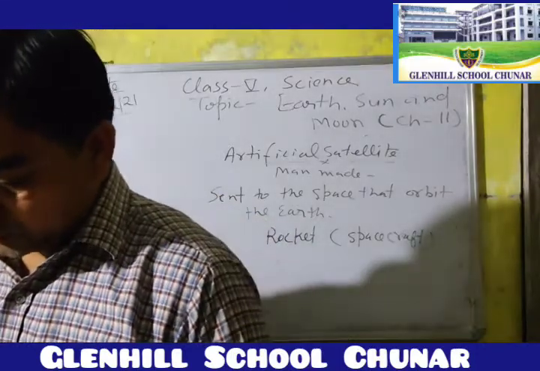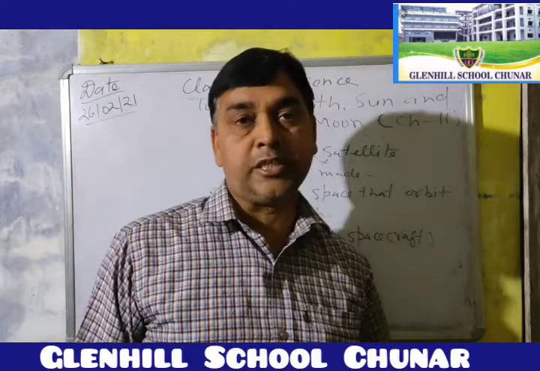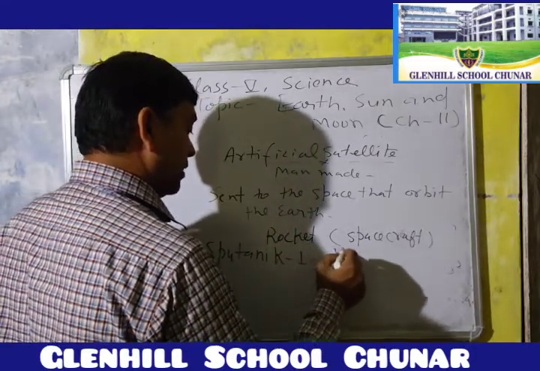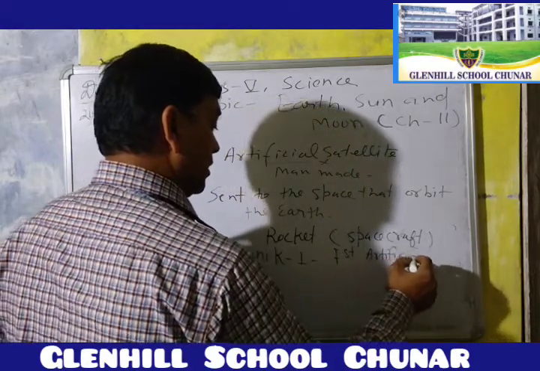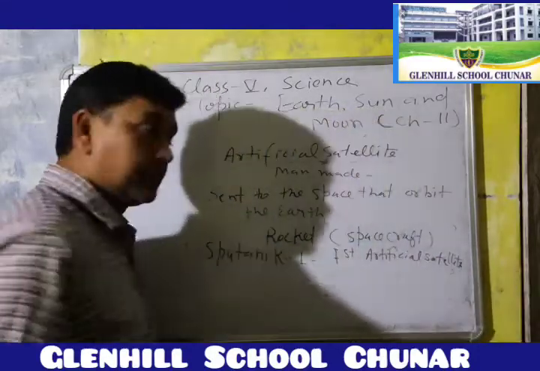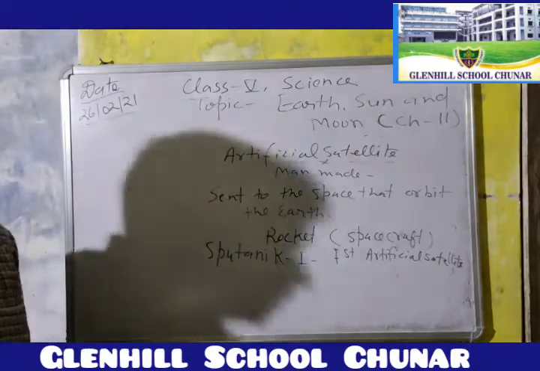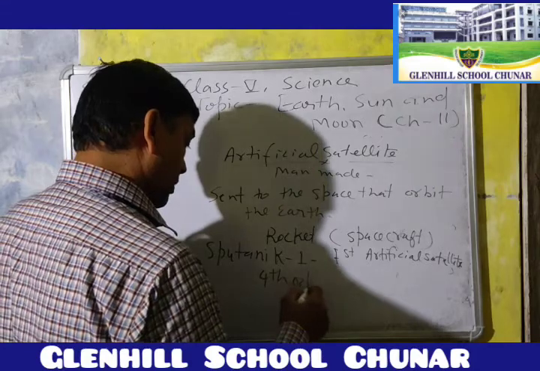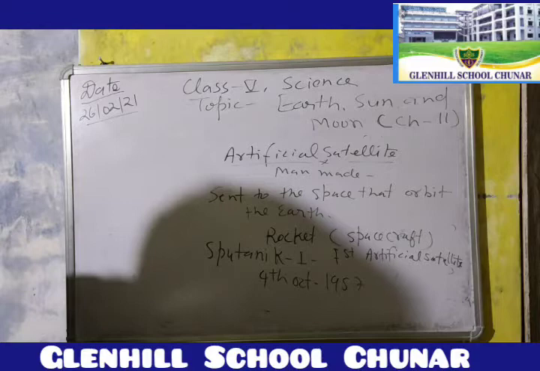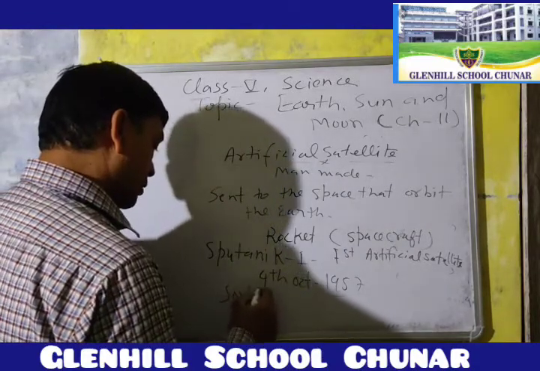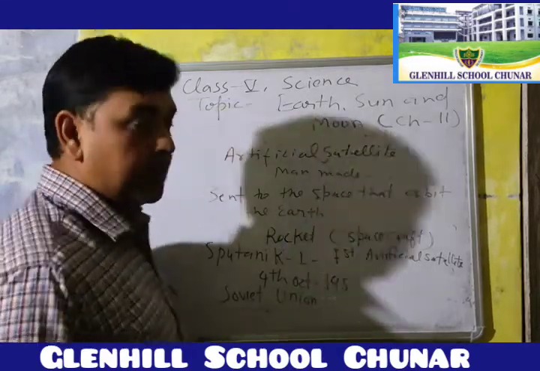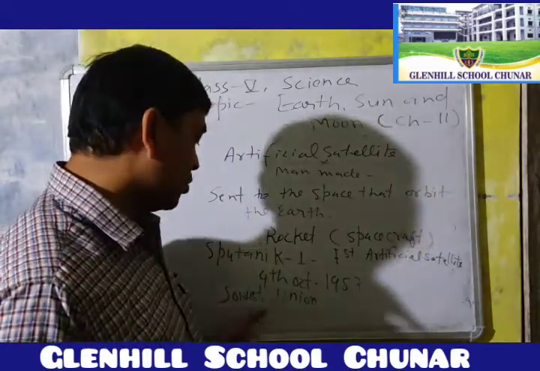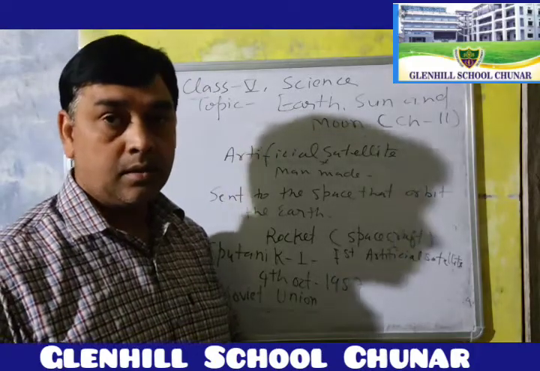Okay, so the world's first artificial satellite was Sputnik 1, launched by the Soviet Union on the 4th of October 1957. At present this is called Russia, but some 20 to 35 years ago it was called the Soviet Union, a combination of several countries.